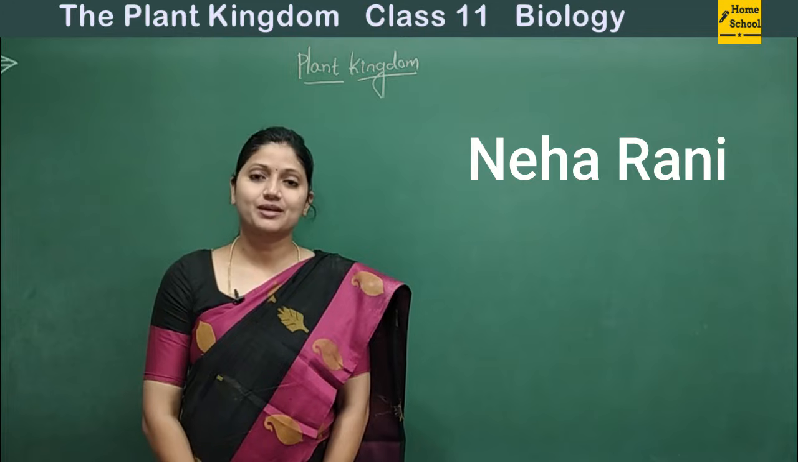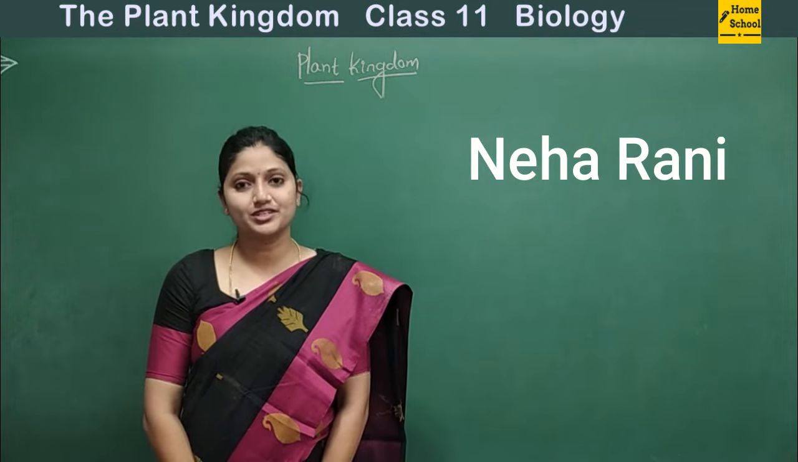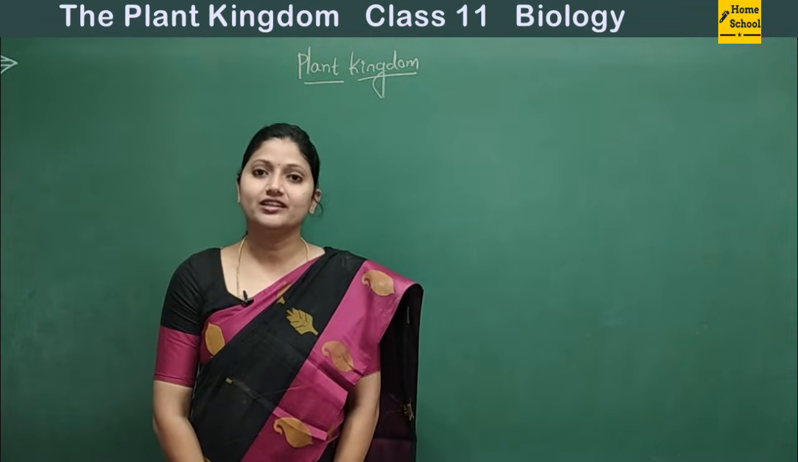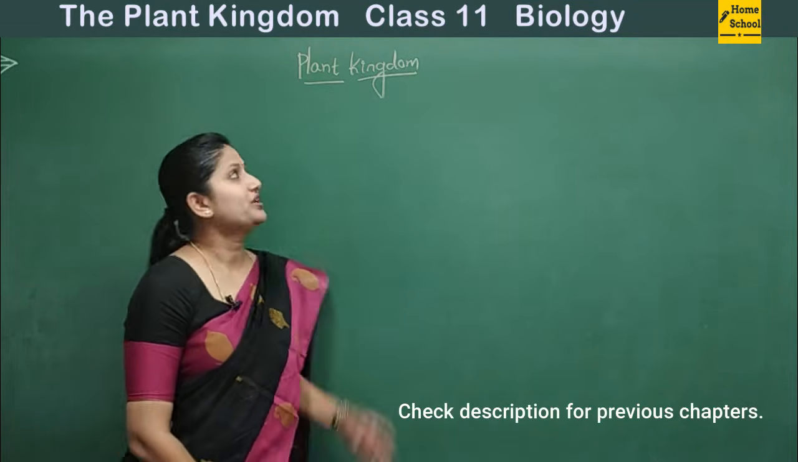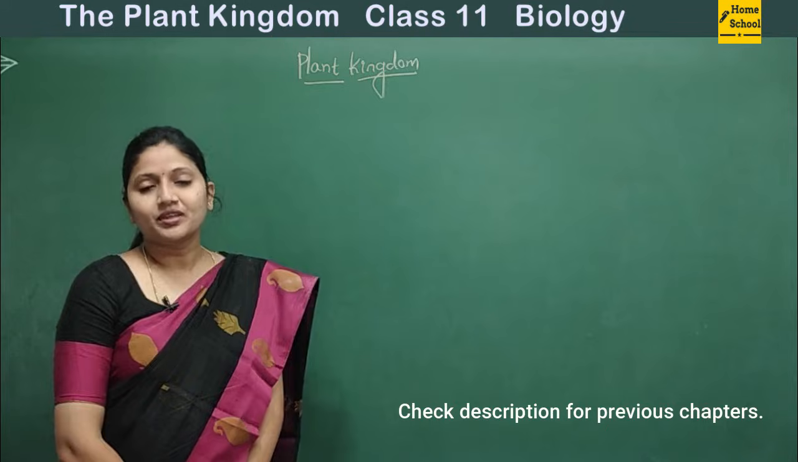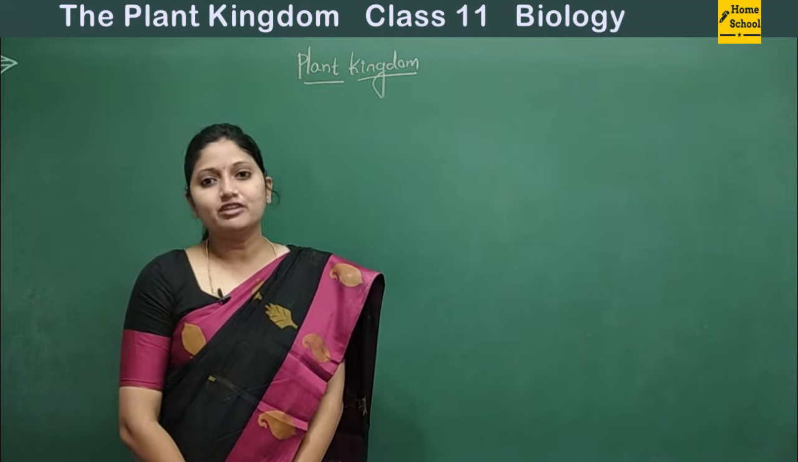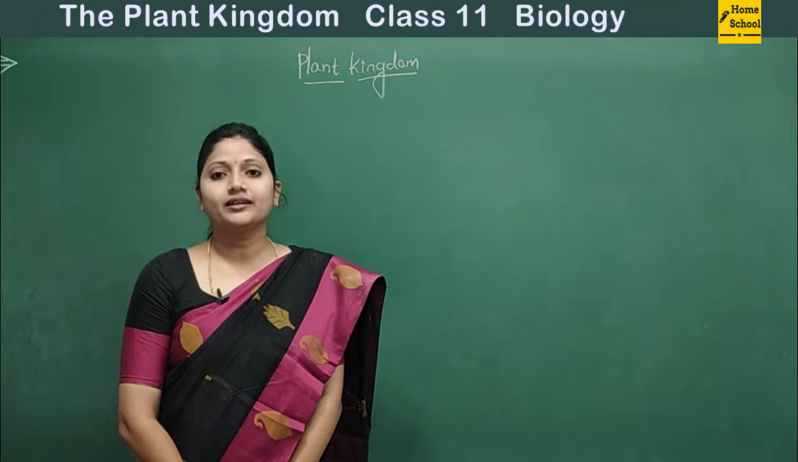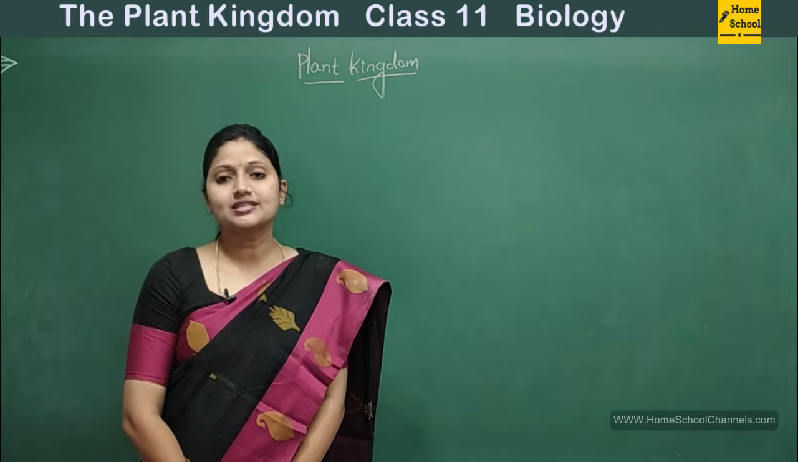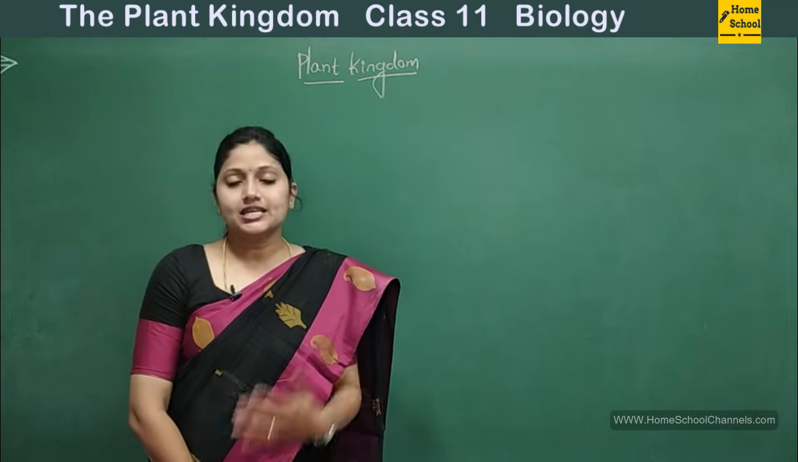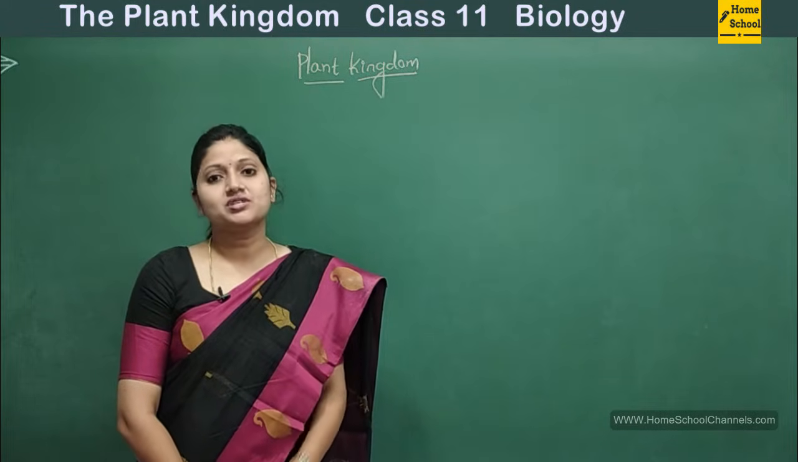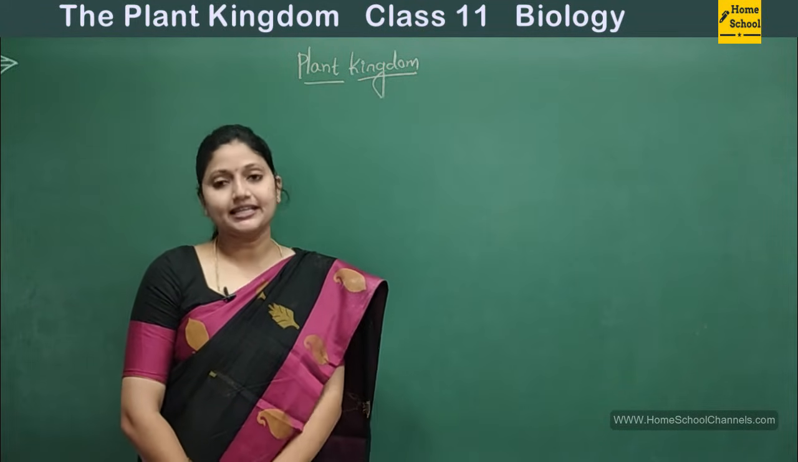We have completed chapter 1 and chapter 2 of the first unit, that is diversity in the living forms. So we are in chapter 3 now. Chapter 3 is plant kingdom. We have already seen briefly what exactly the plant kingdom includes and what are its general characteristics. So today we will see all the classes which come under the plant kingdom in detail.